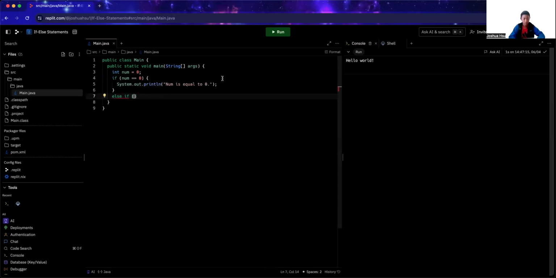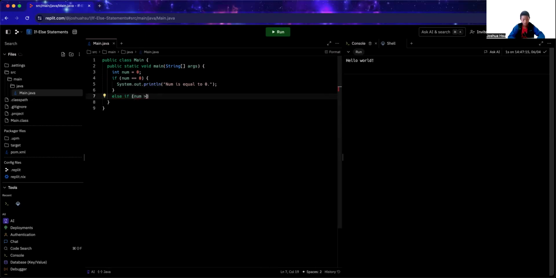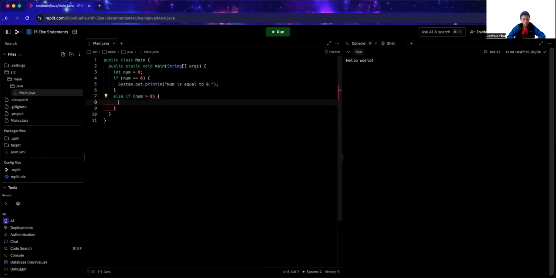Then I would do else if num is greater than 0. Then we would print out num is greater than 0.